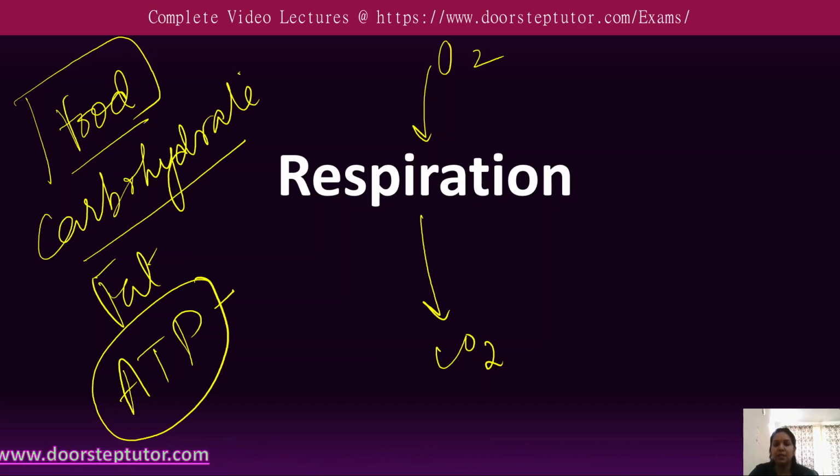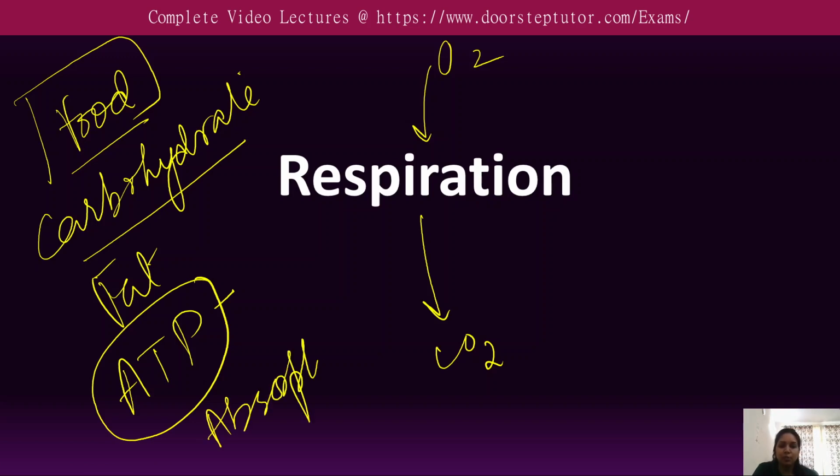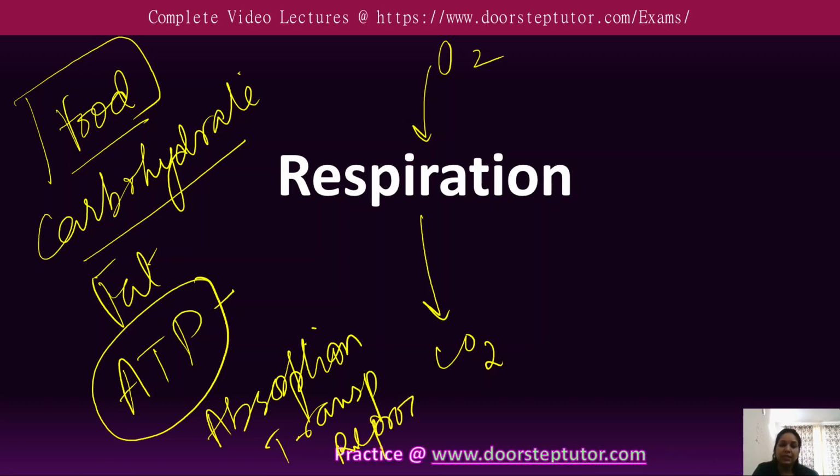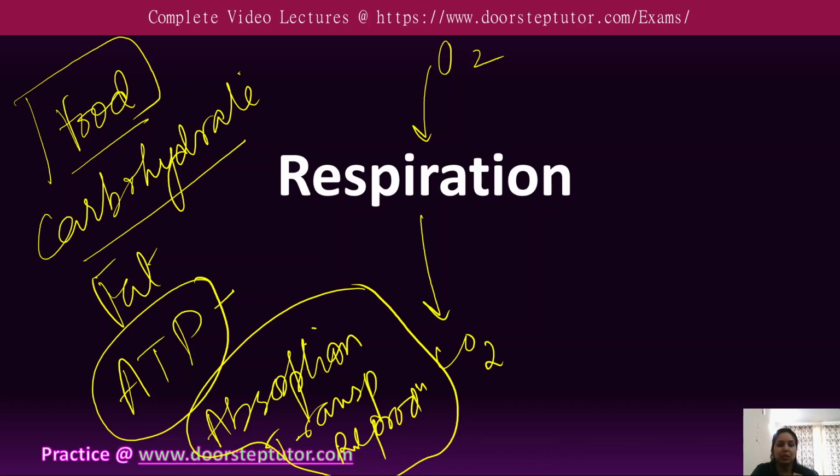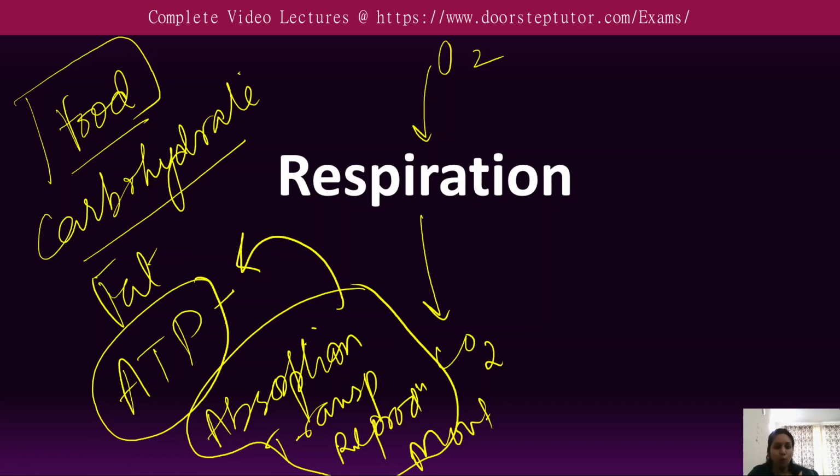Living organisms require energy for various life processes, including absorption, transportation, movement, reproduction, and breathing itself. So all these processes require ATP. They require energy.